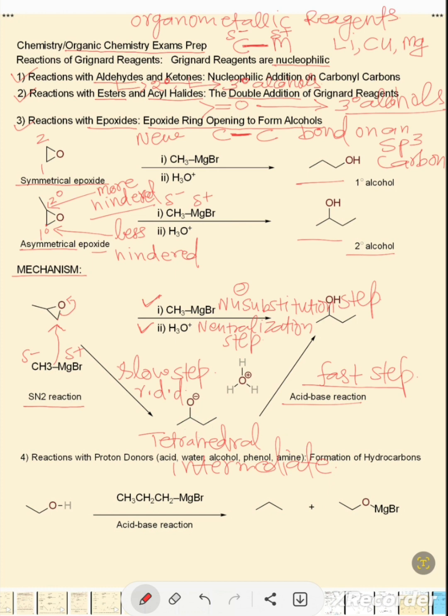This alkoxide ion has an oxygen with a negative charge, which is a very good base. So in the neutralization step, the base takes a proton from the hydronium ion that is present due to the acid workup to form the product, which is a secondary alcohol.